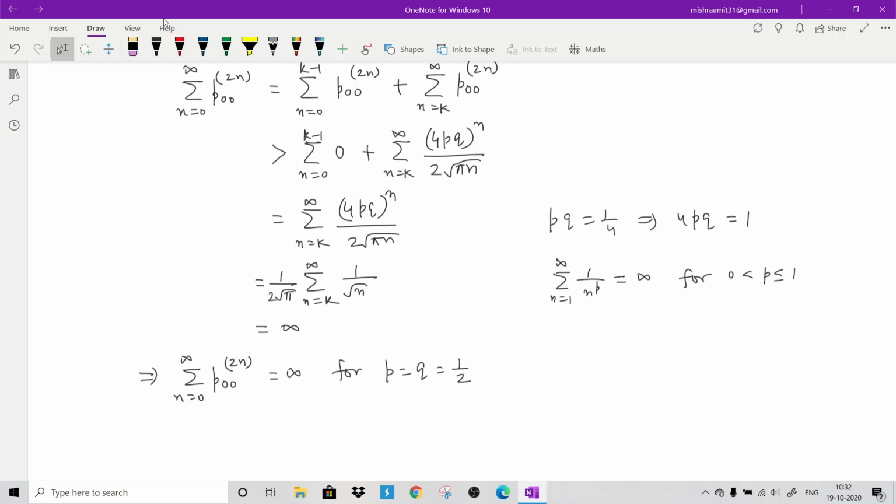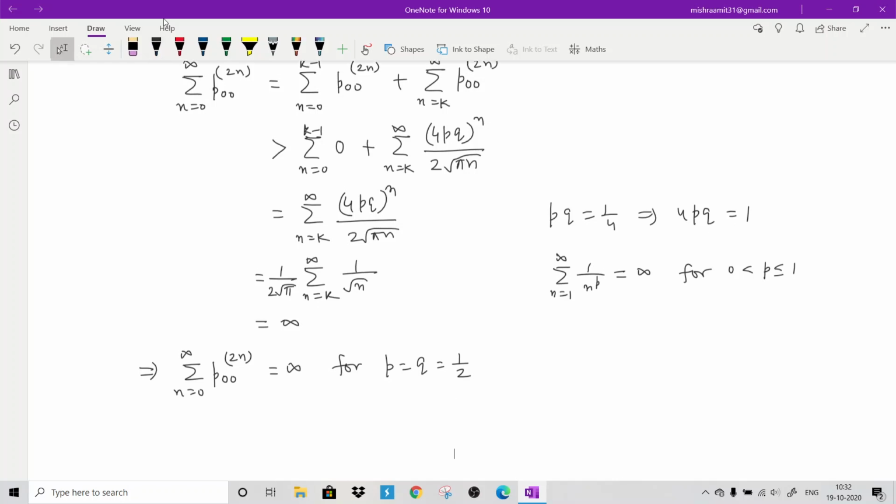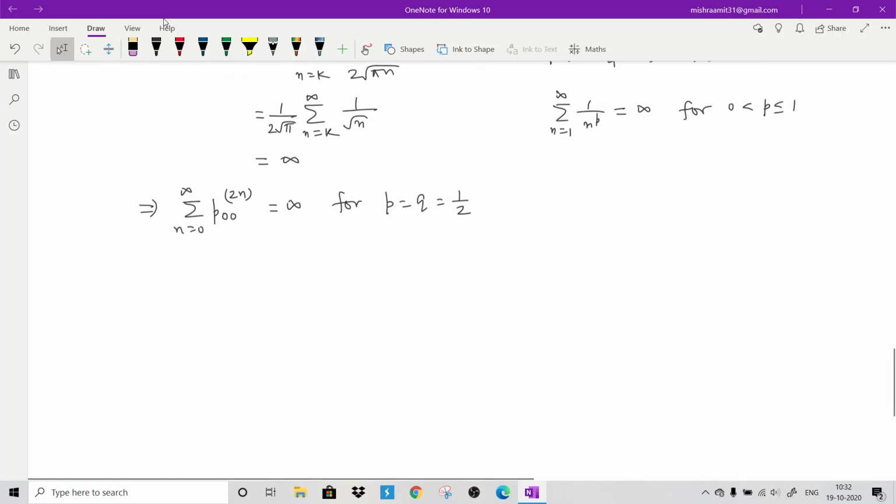This series diverges if p and q are half, and this series converges if p and q are not half. So we can say that this series diverges if and only if p is half. Because we have shown that if p is not half, this converges, and when p is half, this diverges, we can conclude that this condition is if and only if.